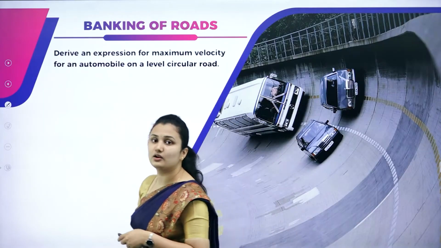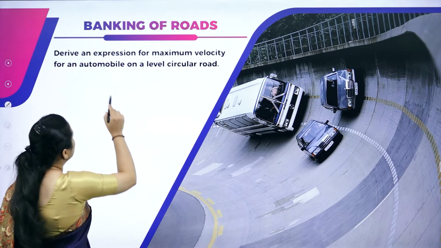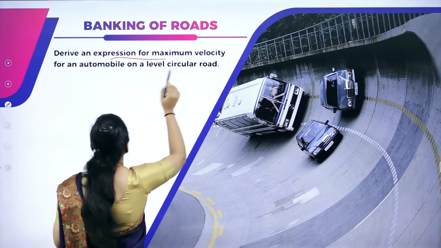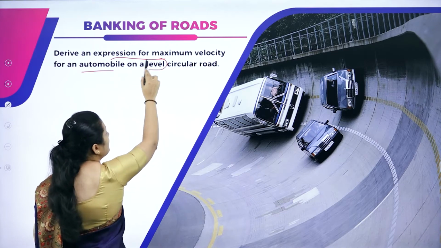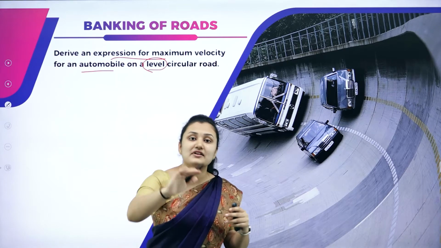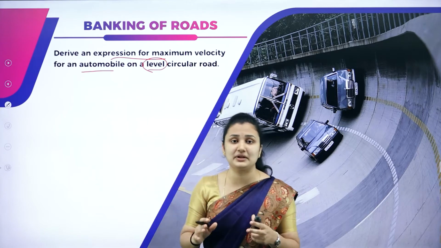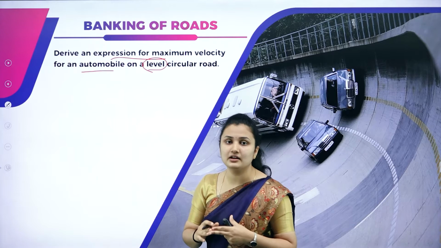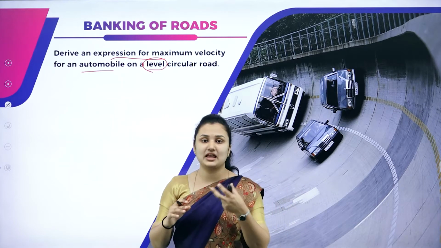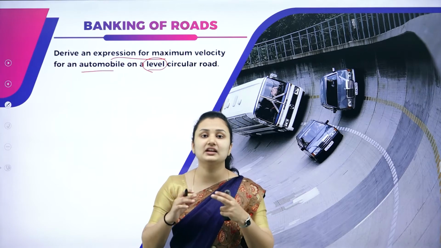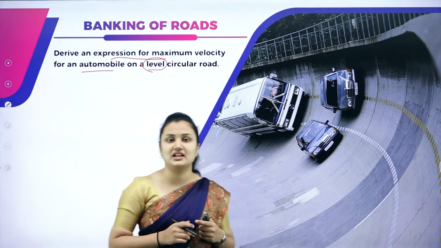Next we have banking of roads. Here we will derive the expression for maximum velocity for an automobile on a level circular road. I have to derive an expression for the maximum speed of a car on a level circular road, the safe speed of a car which is taking a circular turn on a level road. So we'll derive that expression.